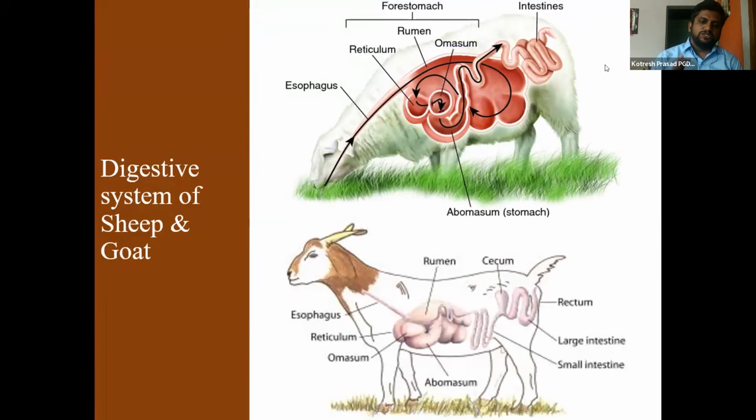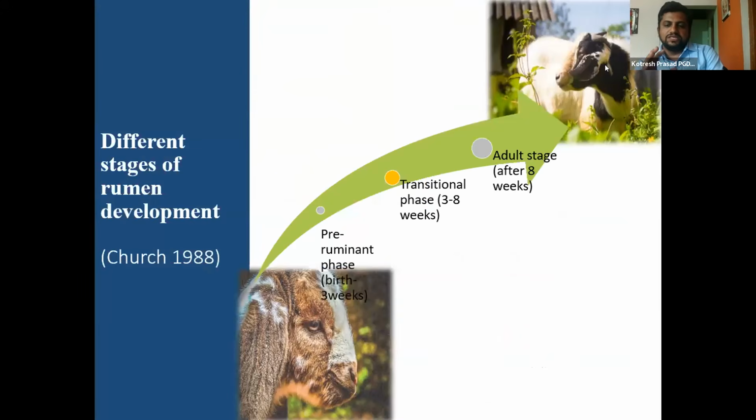The digestive system of sheep and goat has 3 stages mainly: the pre-ruminant stage, the transitional phase, and the adult stage. In the pre-ruminant stage, that is up to 3 weeks, the rumen is not developed. The only working component of the stomach is the abomasum. So when the animal is drinking milk from mother's teats, the milk will be directed towards the abomasum through the ruminoreticular groove. So then the digestibility will be more. So during the pre-ruminant phase, the growth will be higher.